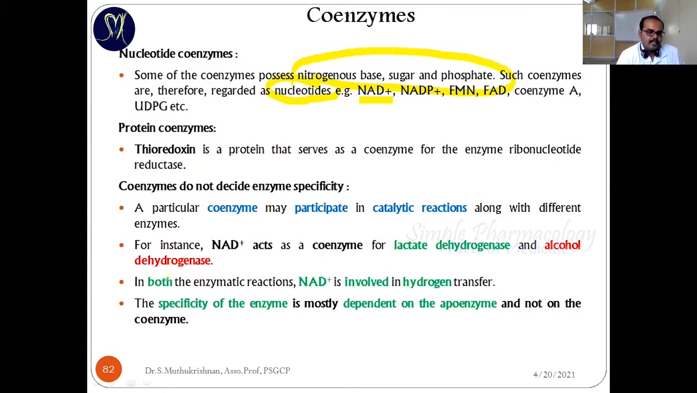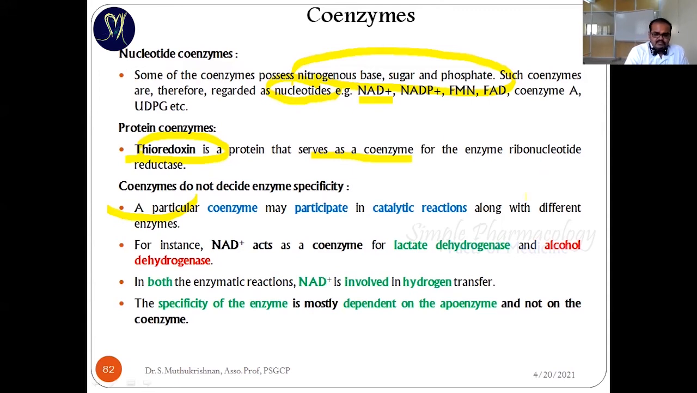You can also see some proteins, like thioredoxin. It's a protein that serves as a coenzyme. Thioredoxin is also a protein substance that acts as a coenzyme. So vitamins also act as coenzymes. Some organic non-vitamin substances also act as coenzymes. Here nucleotides also act as coenzymes. The fourth one is proteins. So these are the four different things that act as coenzymes.